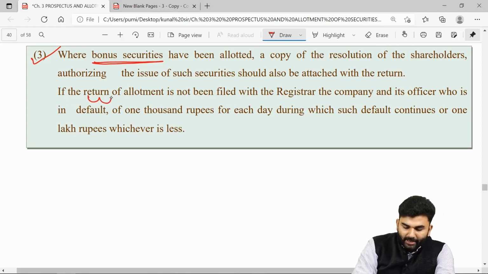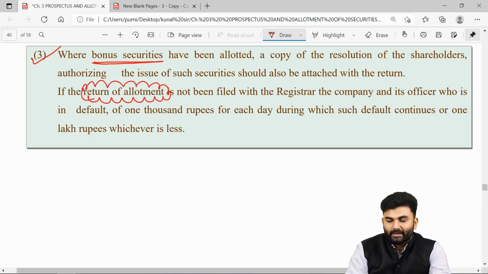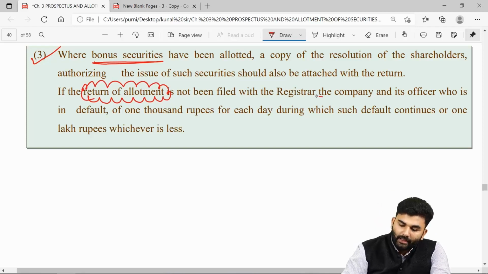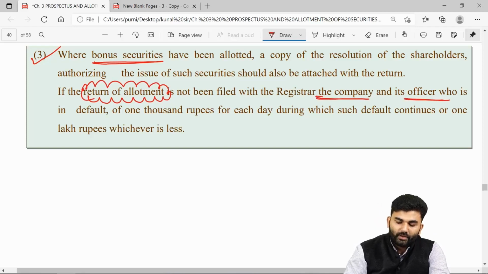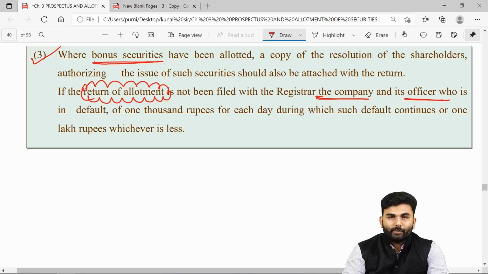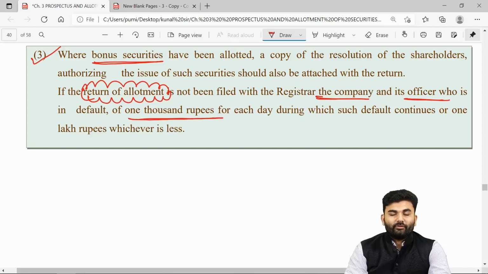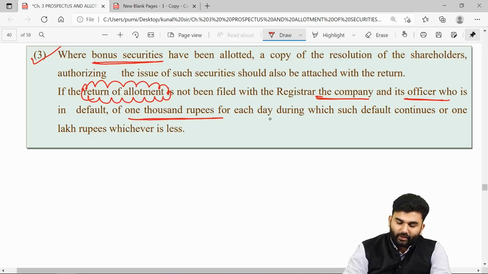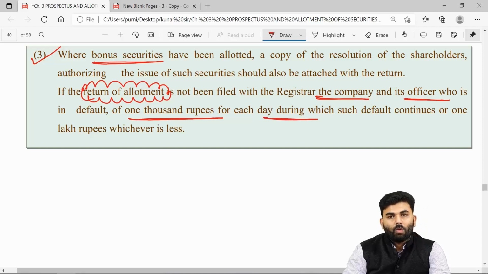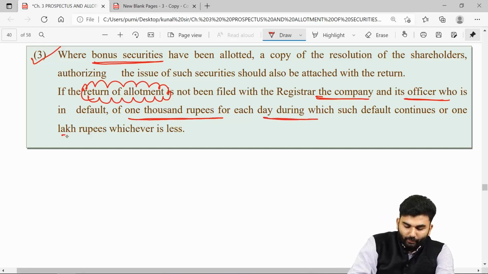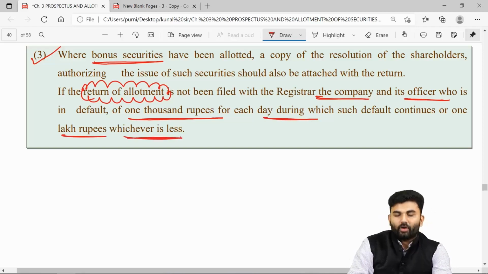If there is any default in filing a return of allotment, then the company as well as the officer in default will be asked to pay a penalty of rupees 1000 for each day for the period for which there was a default, or 1 lakh rupees, whichever is less.